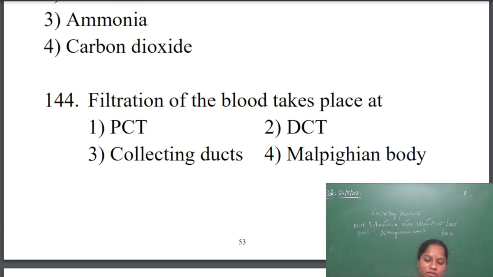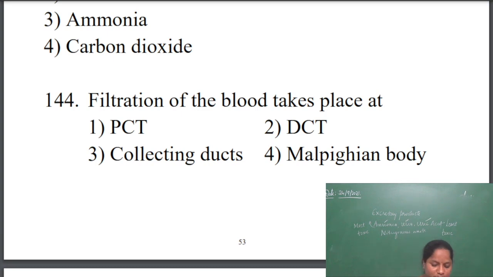So in which part of the nephron will the filtration take place? PCT, the proximal convoluted tubule, is the part where reabsorption starts. In the DCT, the distal convoluted tubule, most of the electrolytes are reabsorbed. The collecting duct is the place where the urine is collected.